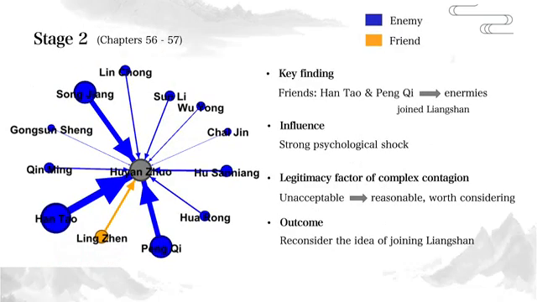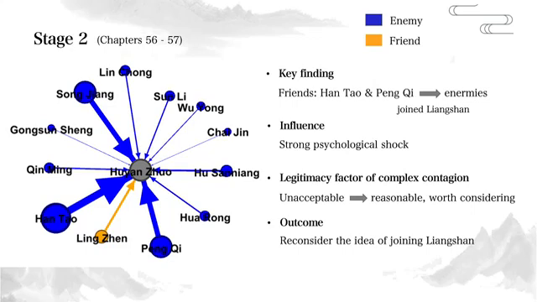In stage 2, the situation began to change. We noticed the changes of 2 key nodes that had a significant influence on Hu Yan, Han Tao and Peng Qi. Their relationship with Hu Yan shifted from friends to enemies. That's because they joined Liangshan and became part of the group against Hu Yan. This sudden change was a strong psychological shock for Hu Yan. His former close and trusted subordinates had now turned to the enemy side. This contrast may have prompted him to start reconsidering the idea of joining Liangshan.